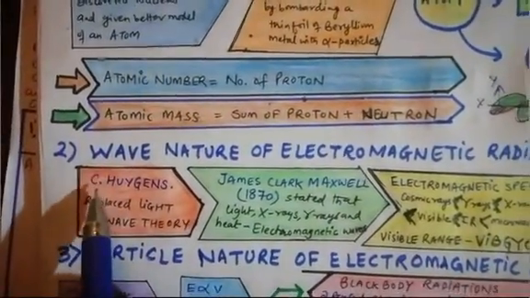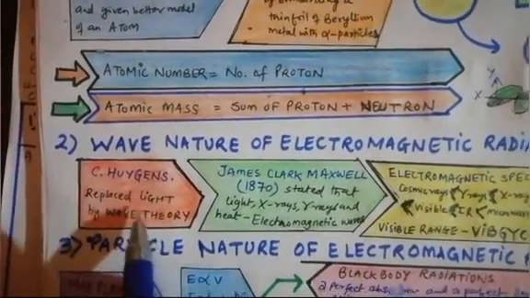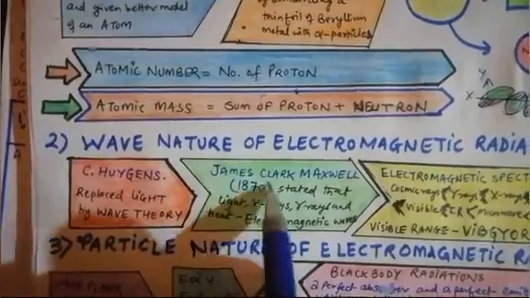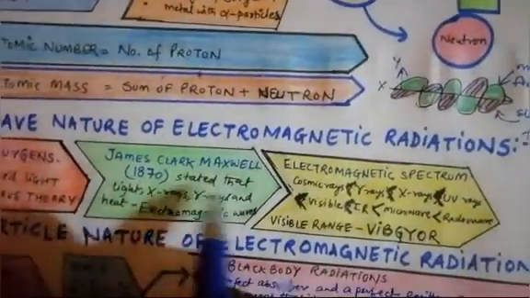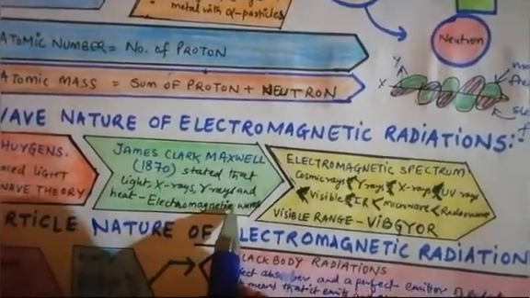And in wave nature, the first scientist, Huygens, replaced the corpuscular view of light with wave theory. He told that light shows behavior like a wave. And after this, James Clerk Maxwell, in 1870, in his Maxwell theory, stated that light, X-rays, gamma rays and heat are all electromagnetic waves.